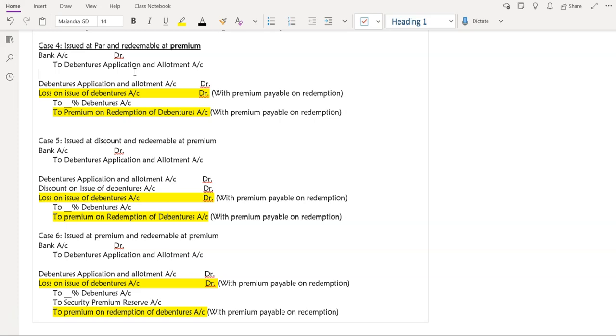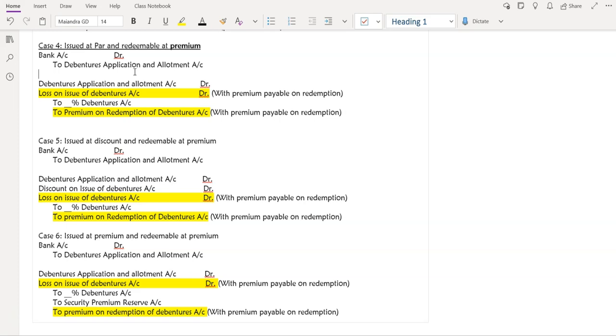Look what we had done. I had highlighted loss on issue of debentures account debit, okay, with premium payable on redemption. When we are debiting it, we are recording it as expense. All right, Sejal. And when we are crediting to premium on redemption of debentures account, we are creating this liability because this amount is actually to be payable after the term gets expired, right, at the date of redemption. So this premium on redemption of debentures account will be shown in our liability account, and this loss on issue will be recorded in our P&L account. Clear, Sejal? Got it, ma'am.